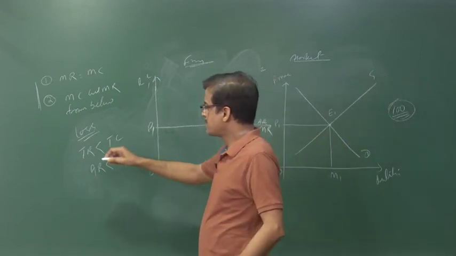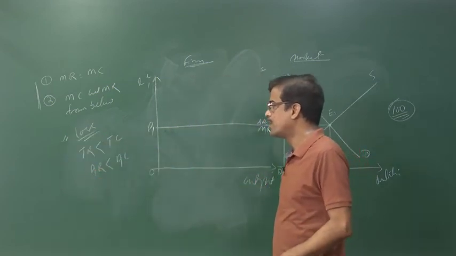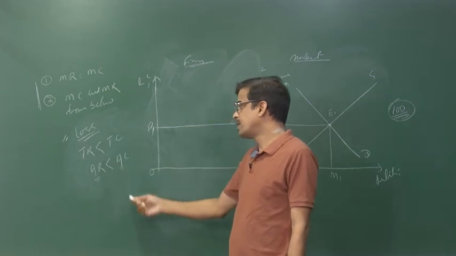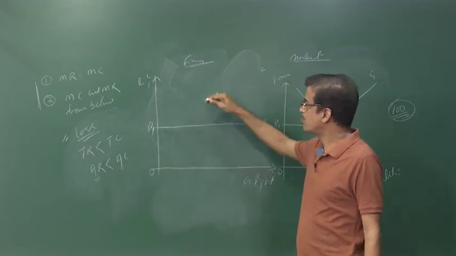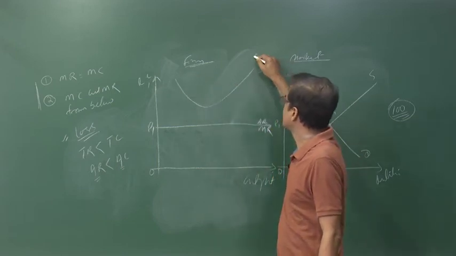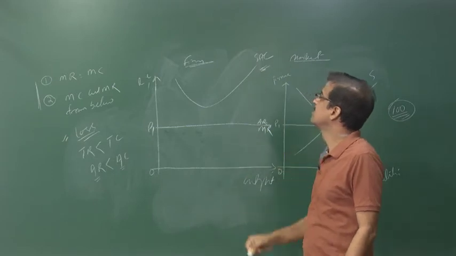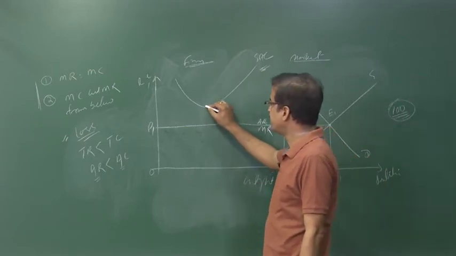Now, as my target is loss, and loss means the revenue curve must be less than the cost curve, the cost curve must lie above it. This is a certain average cost curve, its minimum point to be here.